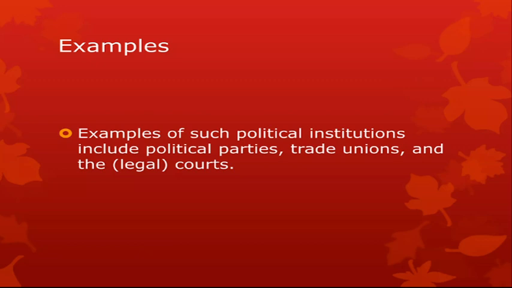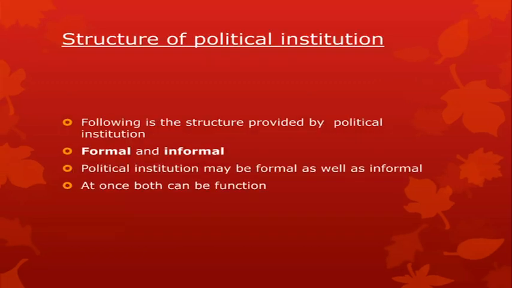Including political parties, trade unions, and the legal courts. The other one could be the parliament as well. So all these are examples of political institutions. Now let's talk about the structure of the political institution. We have basically two structures of the political institution: the formal one and the informal one.